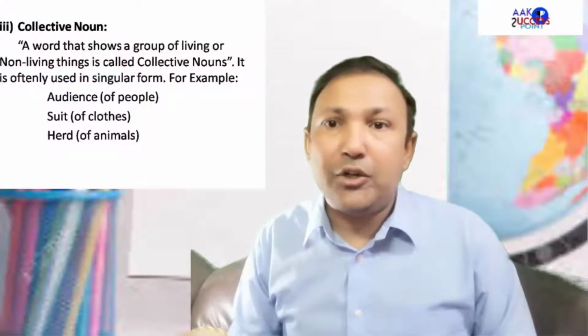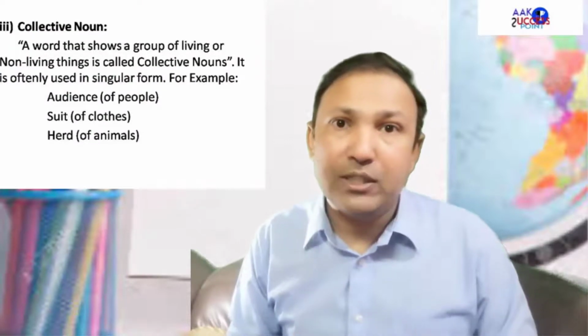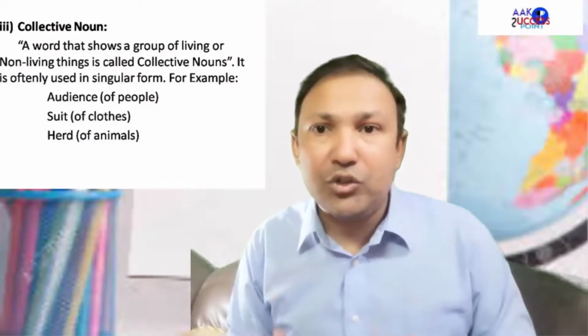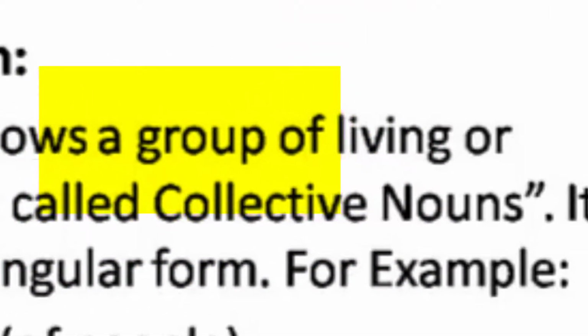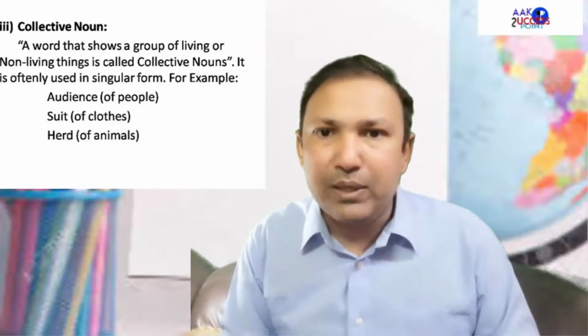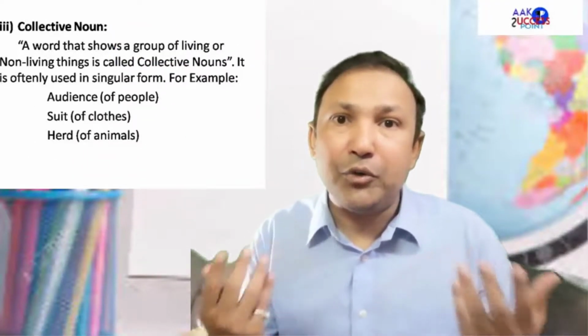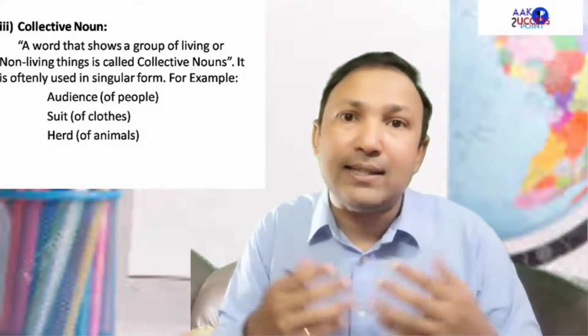So next is collective noun, a word that shows a group of living or non-living things. The word group is important. A word that shows a group of living or non-living things is called collective noun. So it's often used in singular form. For example, audience, that's a group of people, but that is in singular form. It is why that is collective noun.